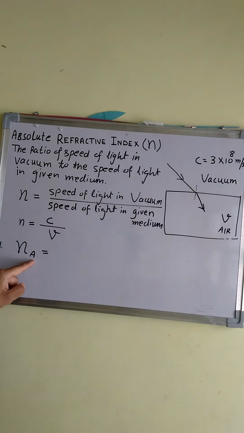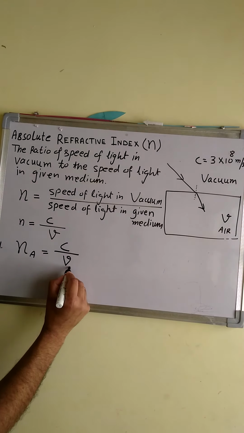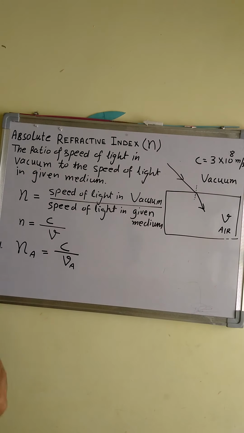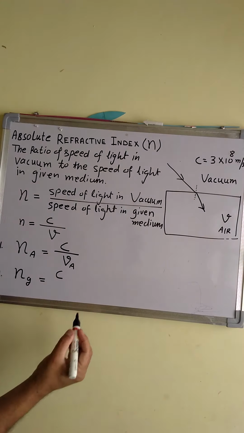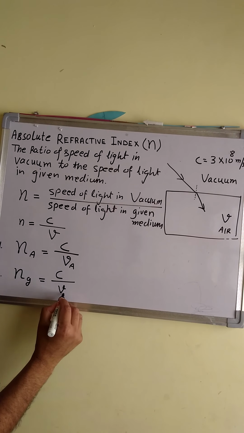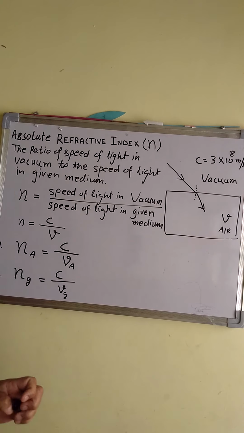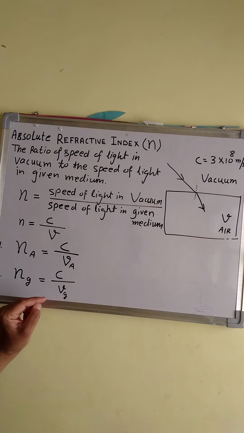The suffix A stands for air, N_A is equal to C divided by V_A. Similarly, refractive index of glass is equal to C, this is constant, every time it has to be 3 into 10 raised to power 8, divided by V_G, where G is the subscript used for medium glass.